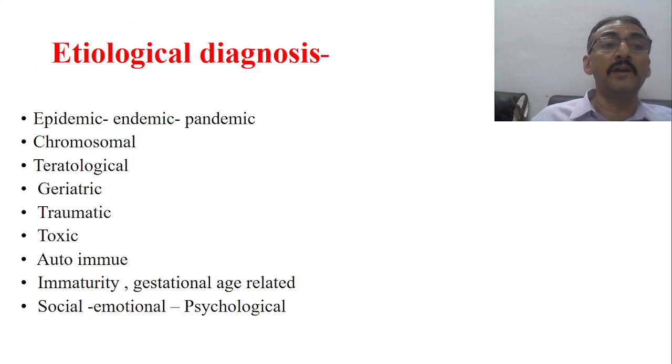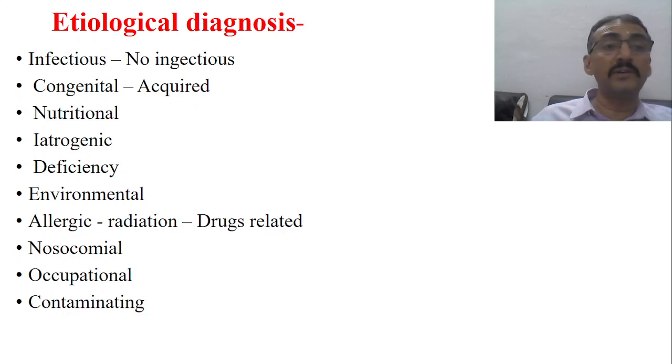What are the previous points? Do you think it is nutritional, iatrogenic, deficiency, environmental, allergic, nosocomial, occupational? Okay, so etiology may be nosocomial infection, or etiology may be some contaminating disorder, or etiology may be inflammatory.